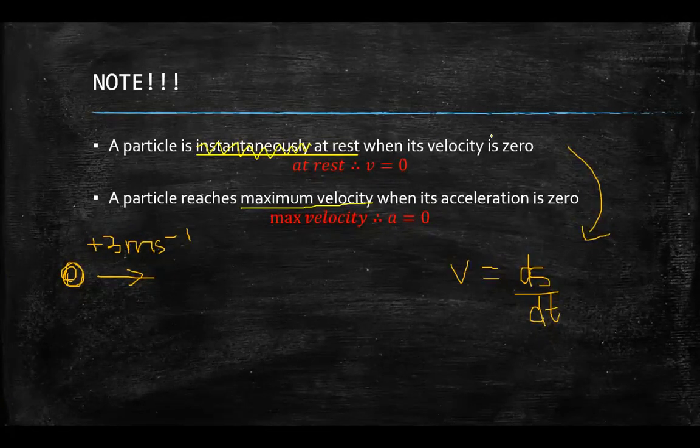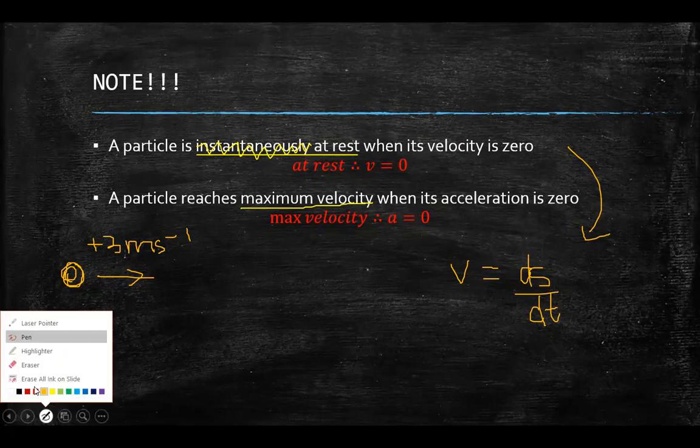Remember your sign. Why? Because velocity is a vector, so it has both magnitude, which would be the 3 meters per second, and then direction. This positive sign tells me that it's moving to the right. Okay? So that's my body moving.